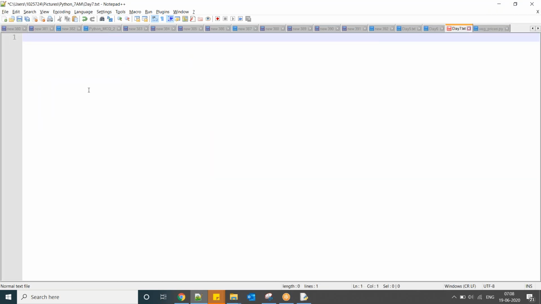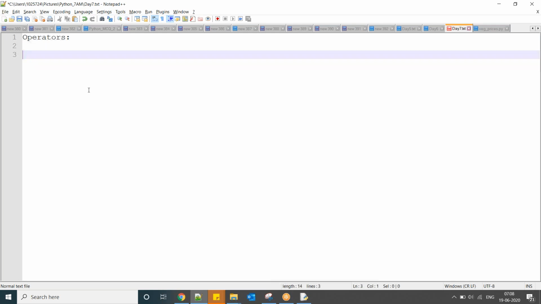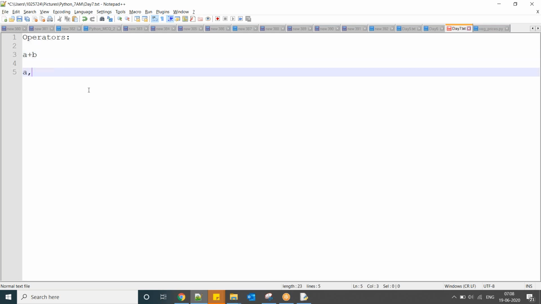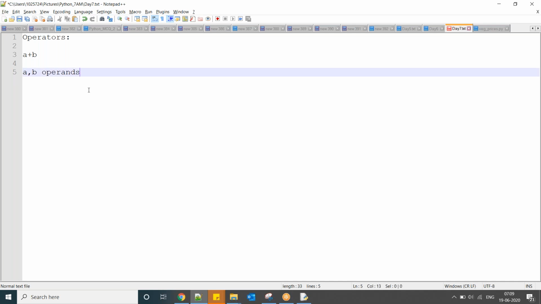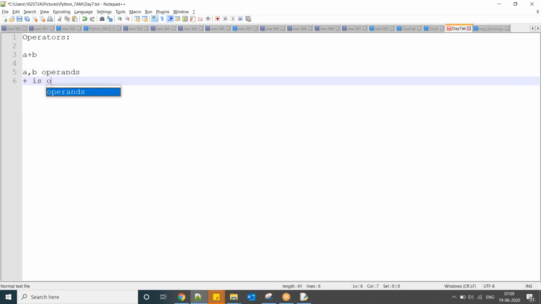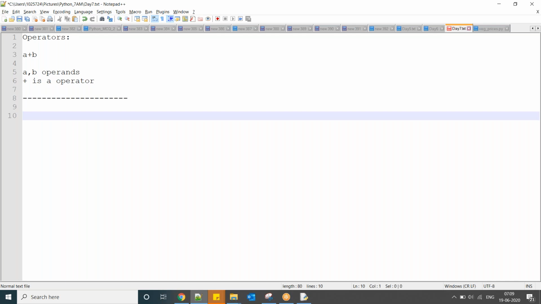So today what are we going to discuss? Last class we discussed the data types. Now today we are going to discuss one more topic: operators. An operator is a symbol. For example, a plus b: a comma b are operands, and plus is an operator.